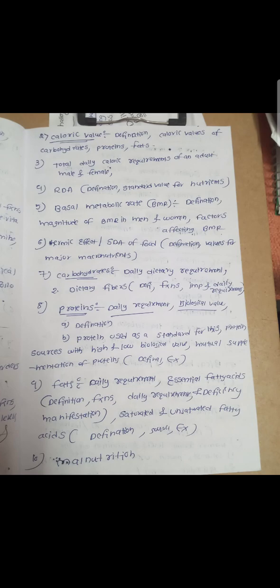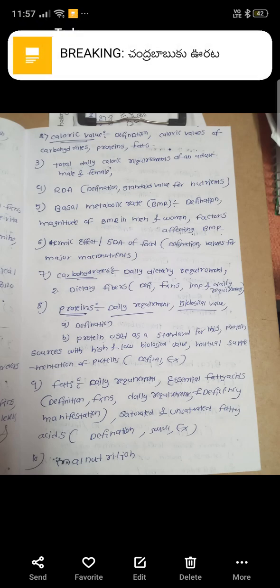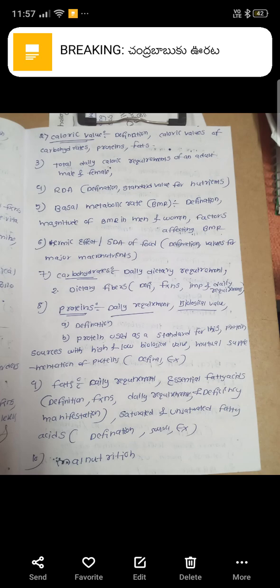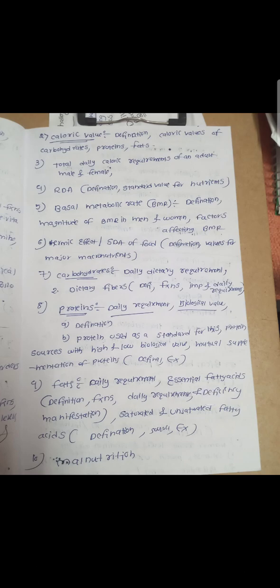We can learn the definition of proteins, daily requirement and biological values, the protein used as a standard, protein sources with high and low biological values, and the mutual supplementation of proteins, with definitions and examples.